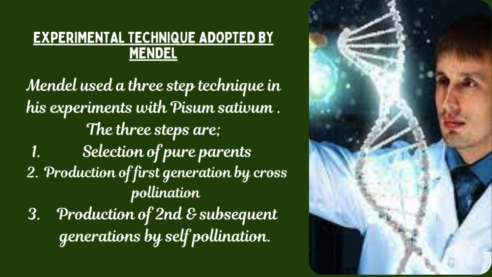Now let us see what experimental technique was adopted by Mendel for carrying his various experiments on Pisum sativum. Mendel used a three-step technique in his experiments with Pisum sativum. The three steps of his experimental technique are selection of pure parents, production of first generation by cross pollination, and third step is production of second and subsequent generations by self pollination.